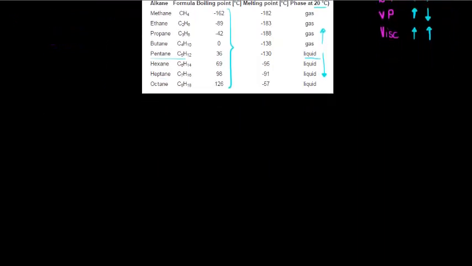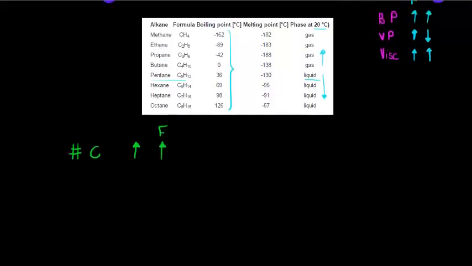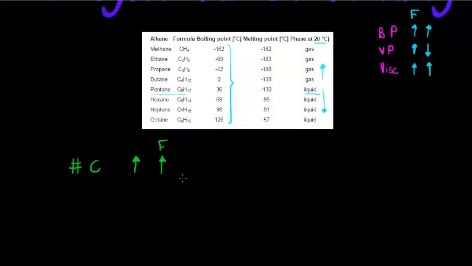that when the number of carbons increases, the intermolecular force between the molecules increases, which increases the boiling point.